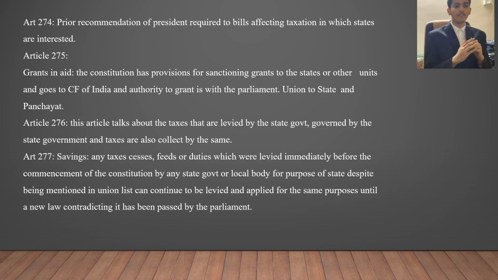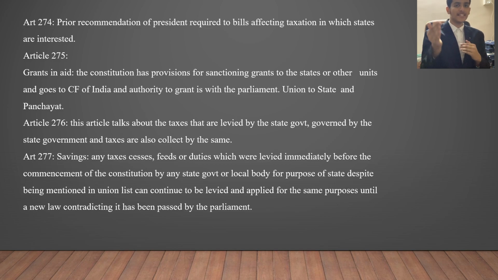Next is Article 274, which is basically the prior recommendation of the President required for bills affecting taxation in which states are interested. So it basically takes the assent of the President whenever there is a bill that affects taxation where states are involved. Next is Article 275, which gives grants in aid. The Constitution has provisions for sanctioning grants to states or other units, which go to the consolidated fund, and the authority to grant is with the Parliament.